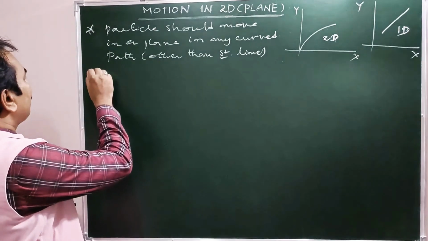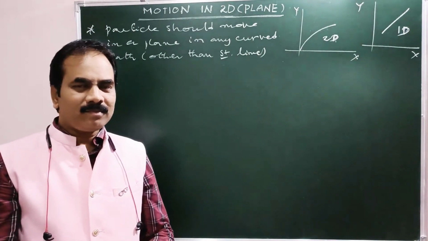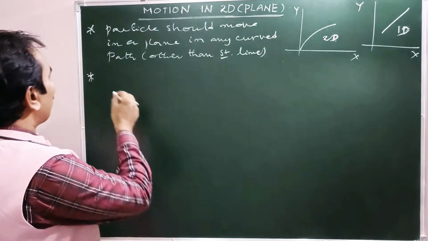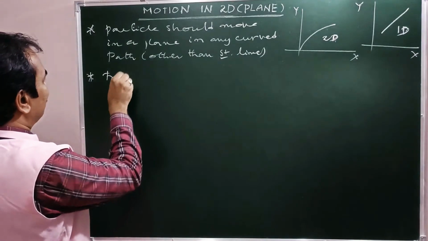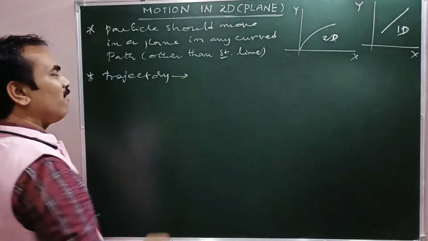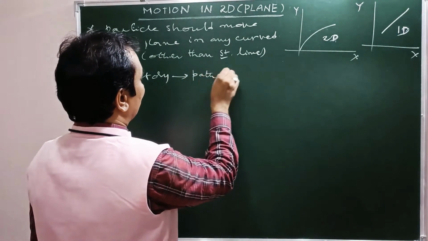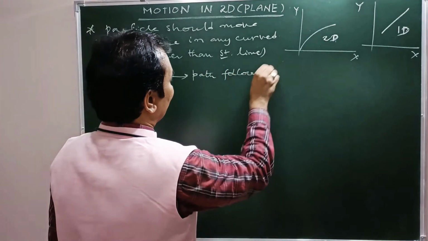Okay. Now here we have to talk about trajectory. Next point, trajectory. Trajectory means nothing but the path followed by a moving object.